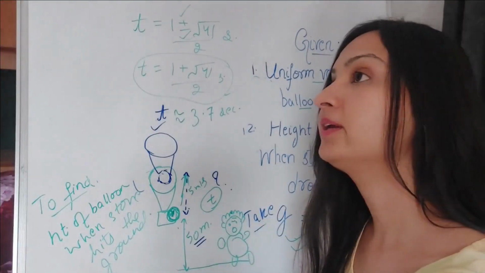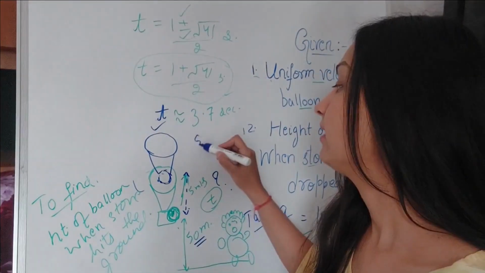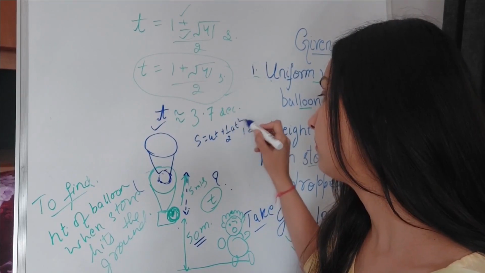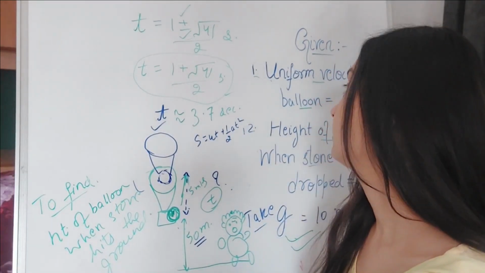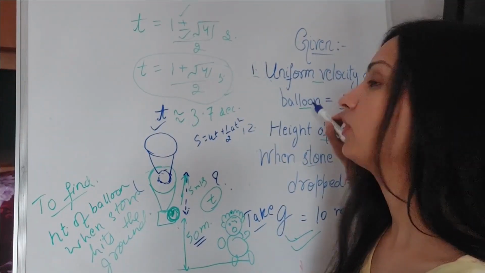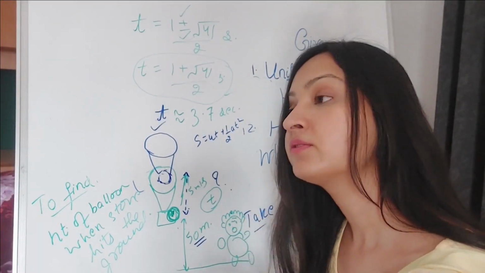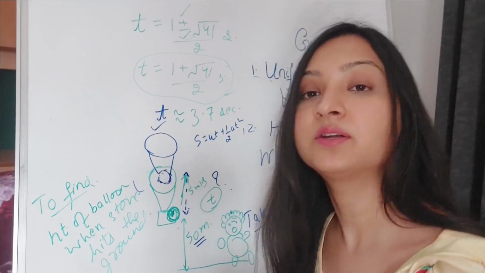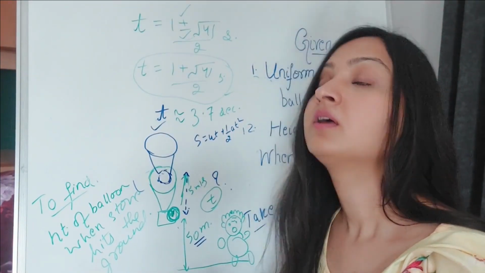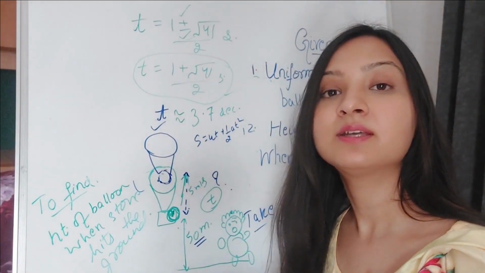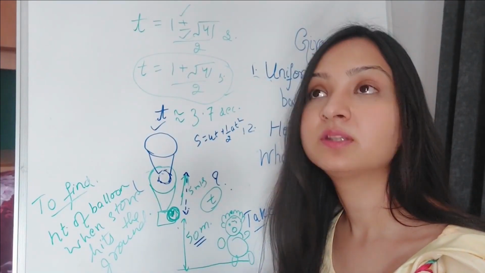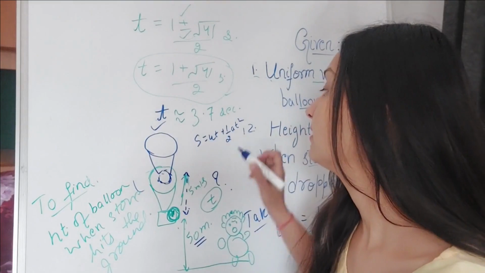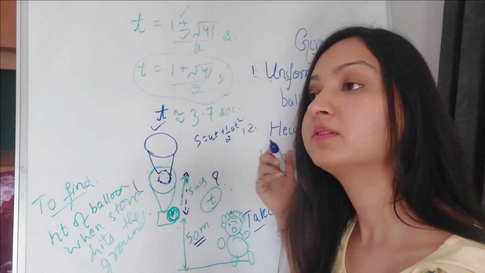So how do we calculate this? Again, S is ut plus half at square, and one thing that is given in the question is uniform velocity of balloon. Now concentrate on the motion of the balloon. Earlier it was the motion of the stone. Since the velocity of the balloon is not changing with time, this acceleration will be 0.